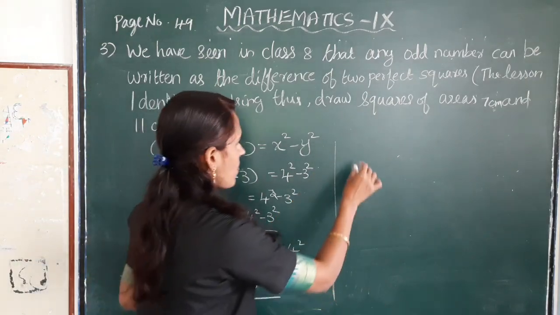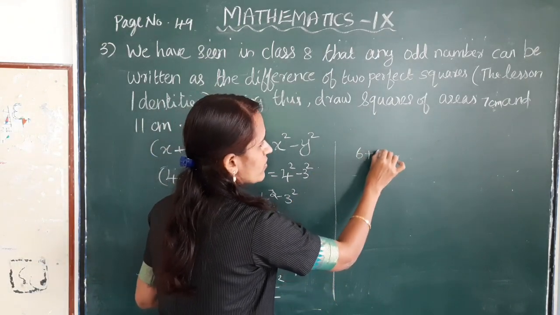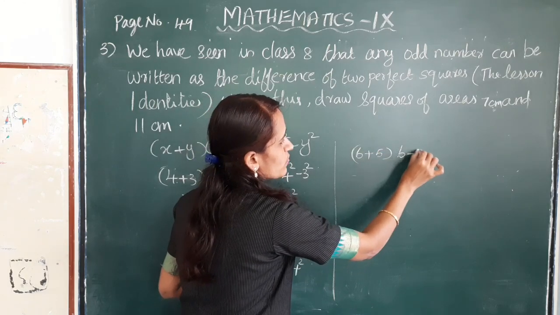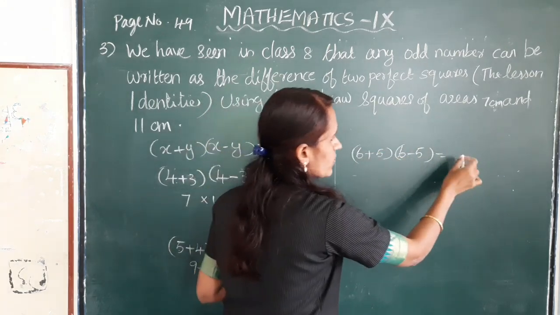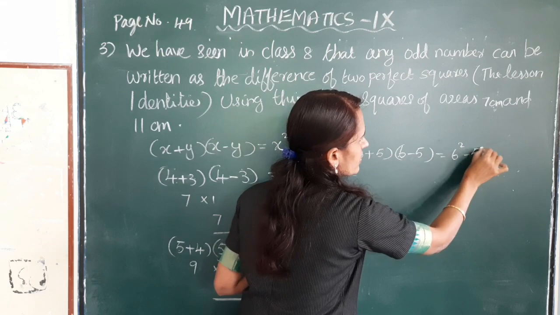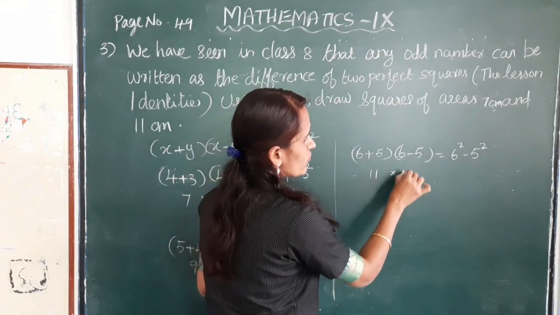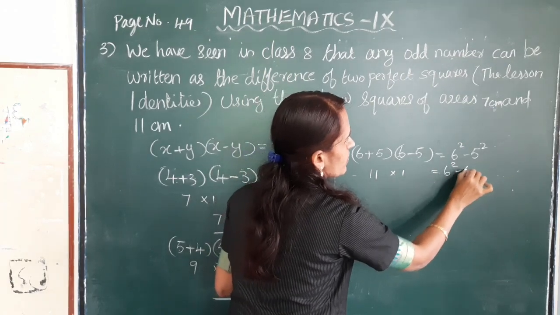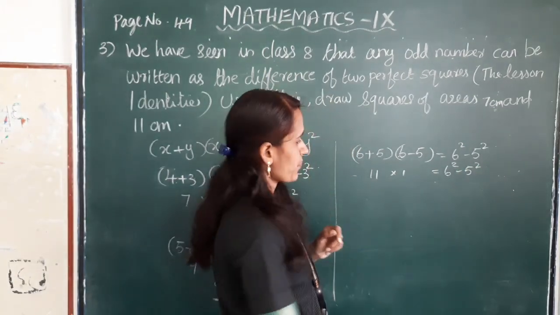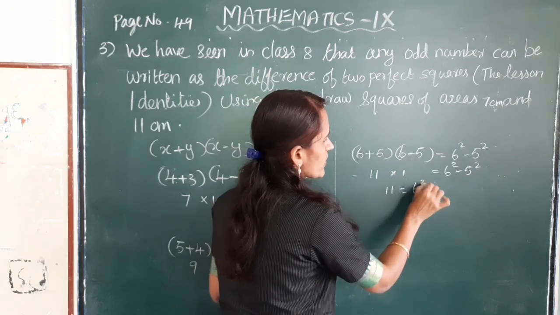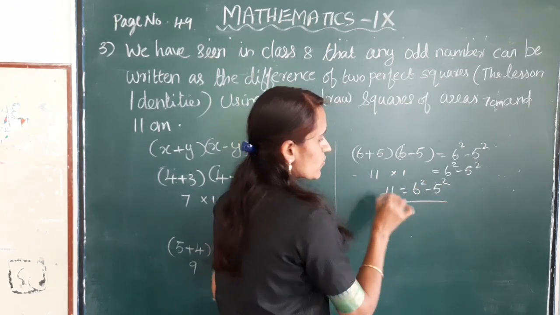Next, 6 plus 5 into 6 minus 5 is equal to 6 square minus 5 square. 6 plus 5 is 11 into 1 is equal to 6 square minus 5 square. So 11 is equal to 6 square minus 5 square.